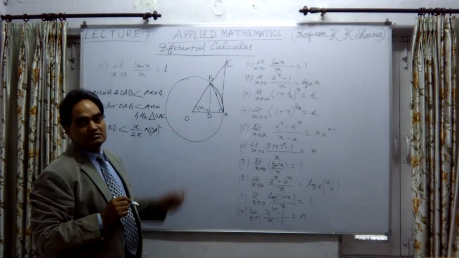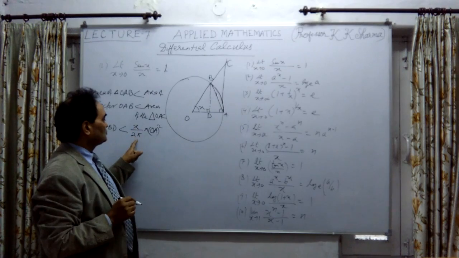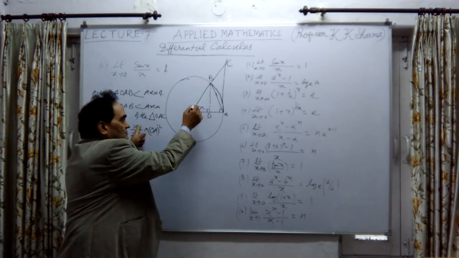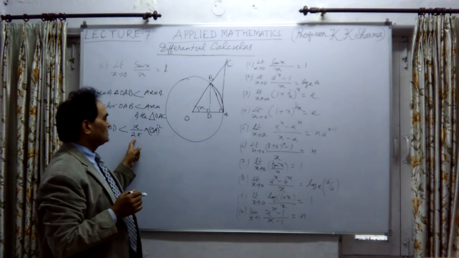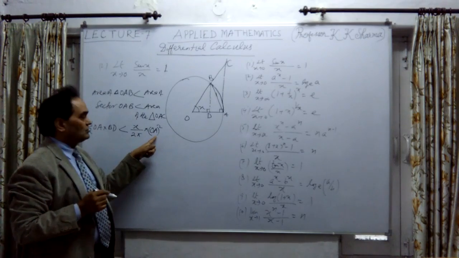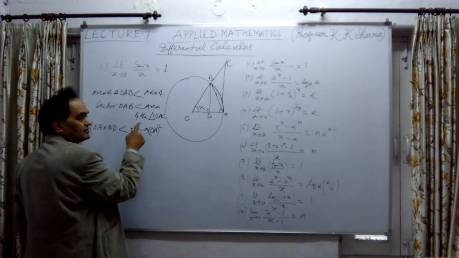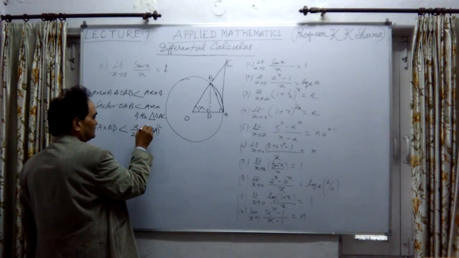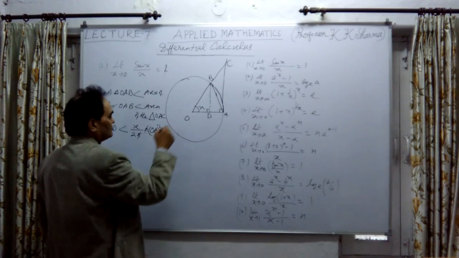The angle of the sector divided by the total angle 2 pi, into the area of the circle. Pi and pi cancel out, so this is half x into OA square.